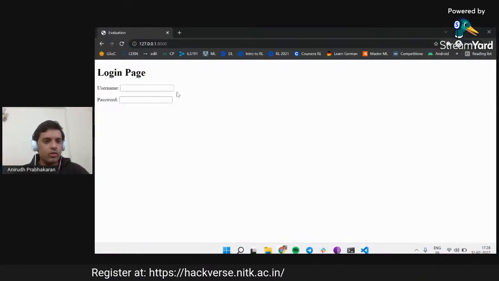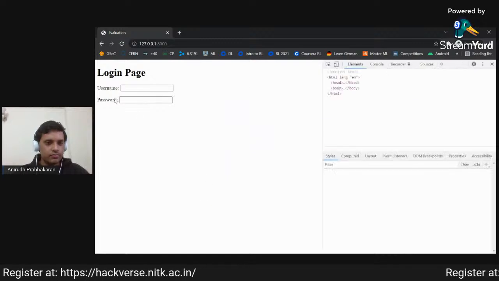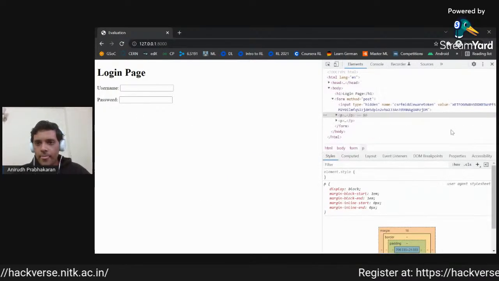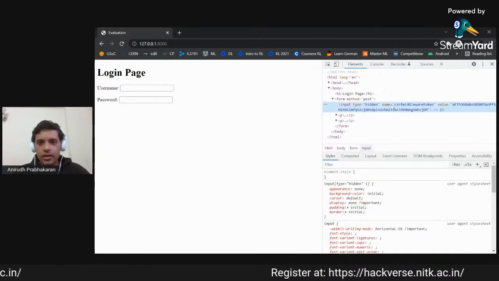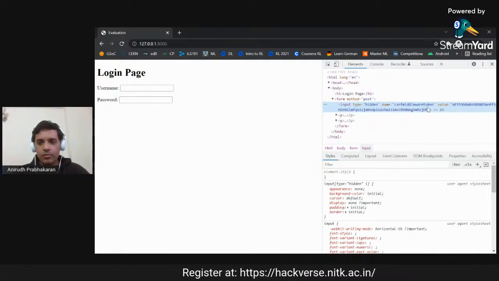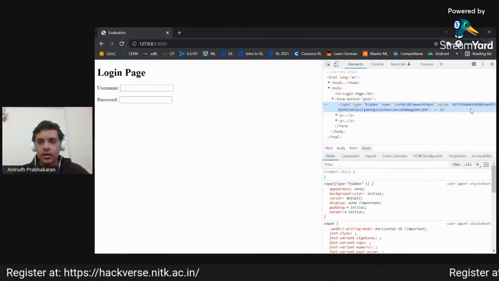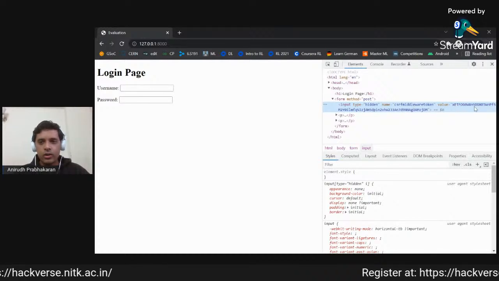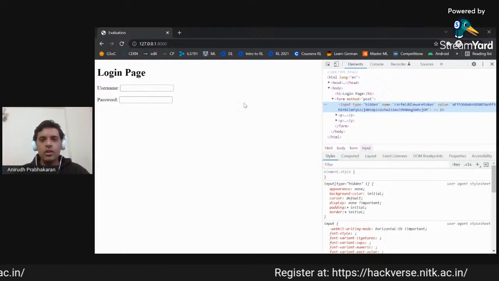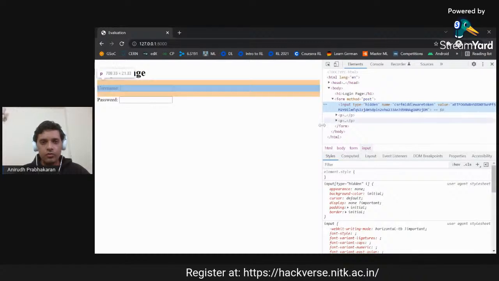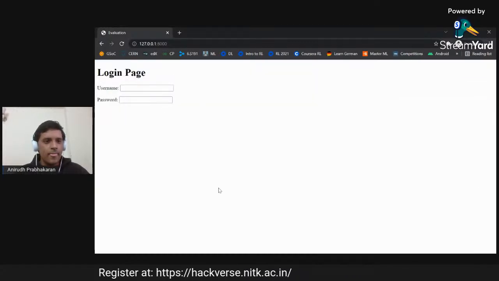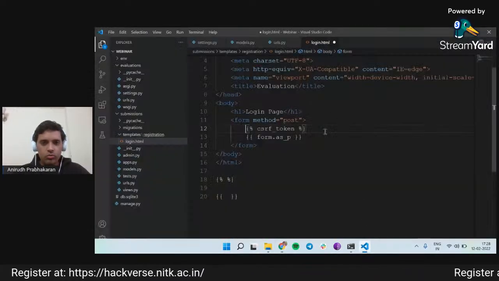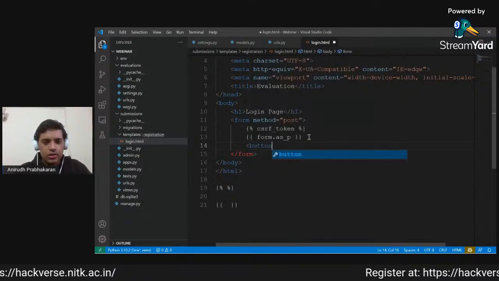For example, if we inspect this, we will see that there is a hidden input called CSRF middleware token, which has this random long alphanumeric string. This is used by Django's middleware to authenticate that this form is actually coming from this application itself and not from some malicious users.